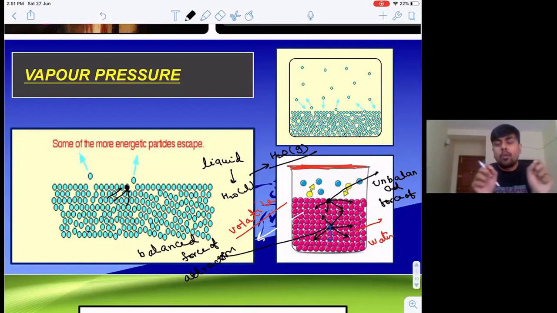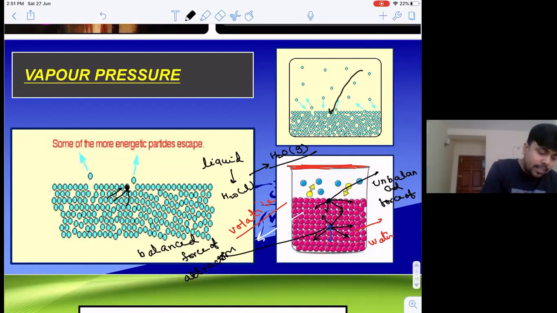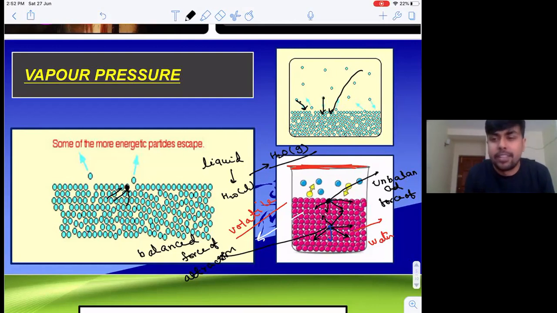So as soon as these molecules undergo subsequent collisions, they will continuously lose energy, right? A time will come when it has lost a sufficient amount of energy, and it will again enter into the bulk. Now you can see the molecules are entering into the bulk. Which molecules will enter into the bulk? Those molecules which have undergone sufficient collisions and have lost the maximum of their energy, right?